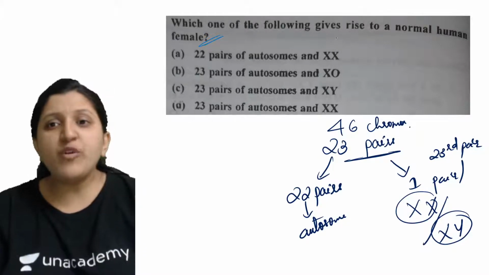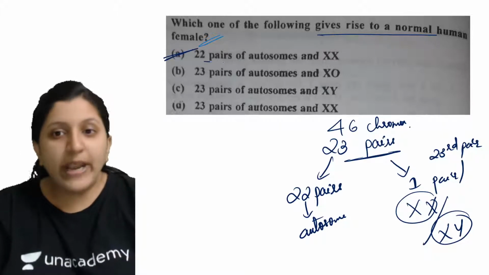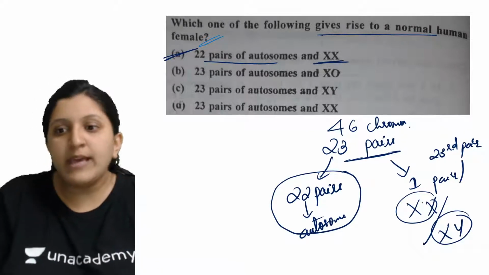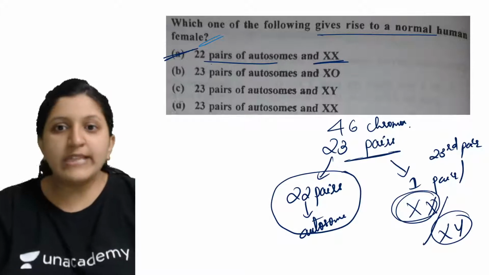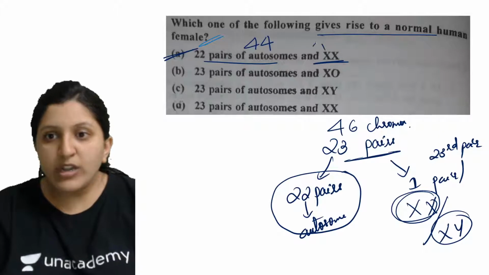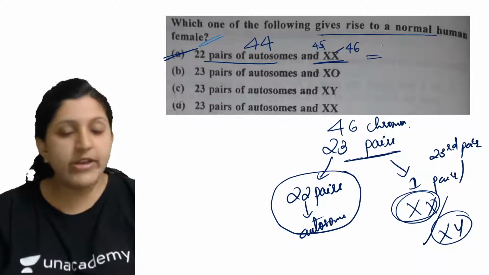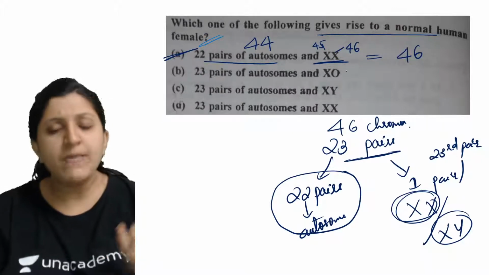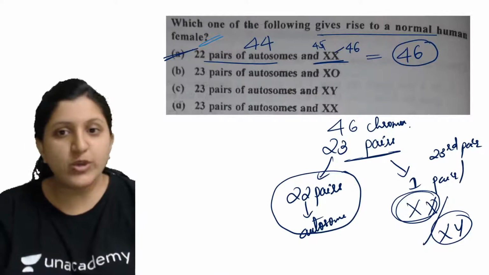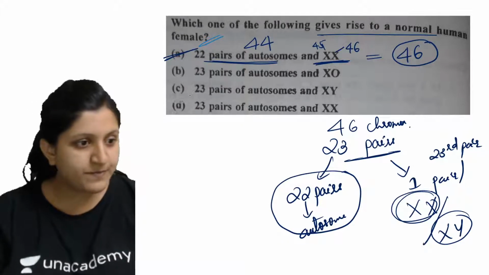So which one of the following gives rise to a normal human female? This is the answer: 22 pairs of autosomes, and the last pair being X and X. Twenty-two pairs means 44 chromosomes, this is the 45th chromosome and this is the 46th chromosome. So a female has 46 chromosomes, and a male also has 46. Overall we have 46, so it is 22 pairs of autosomes and then XX. Is this clear?